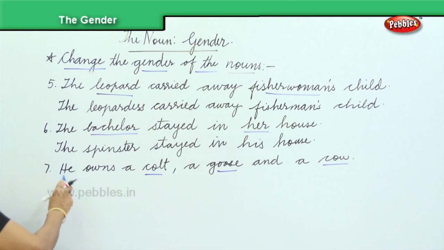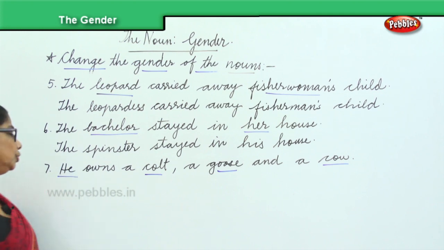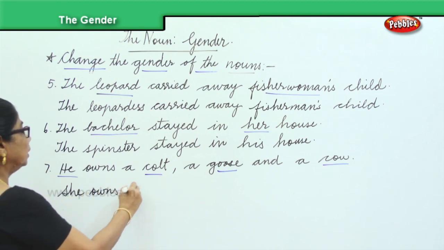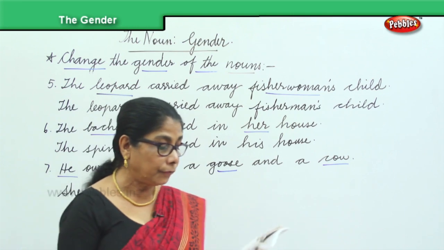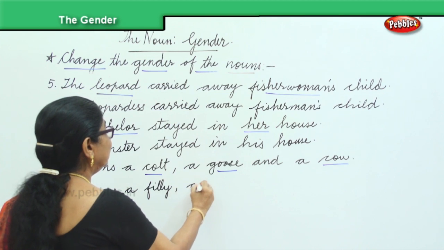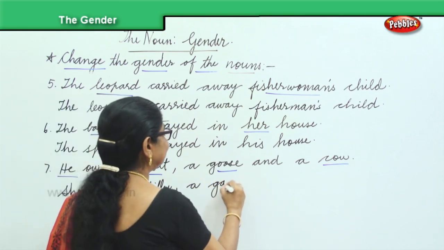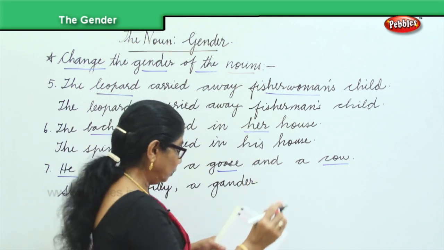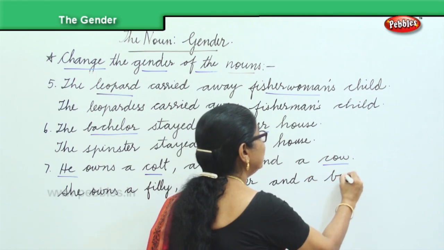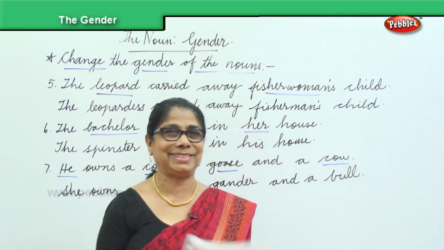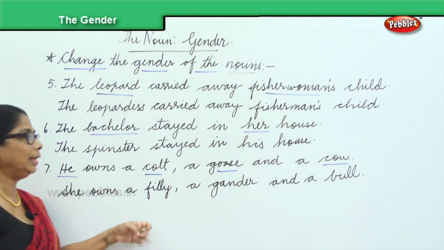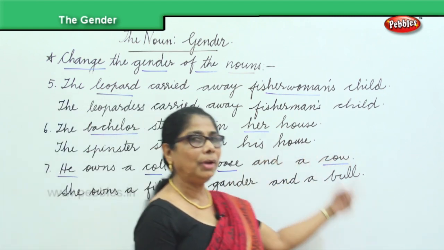He also has to be changed. So you will say, she owns a, for colt, what will you write? For colt, filly. A goose, gander. And a cow, a bull. So, unless you know, you cannot change. So, she owns a filly, a gander, a bull.